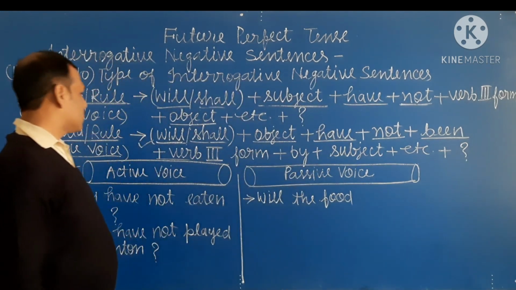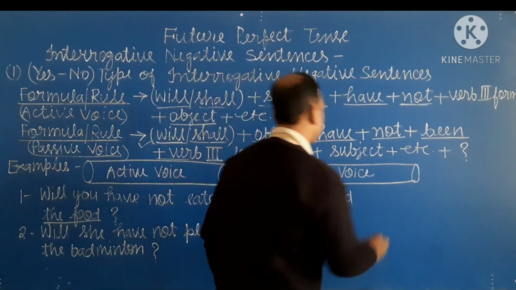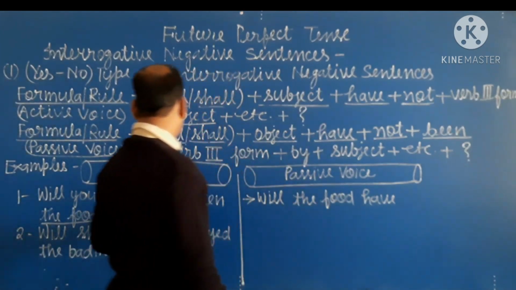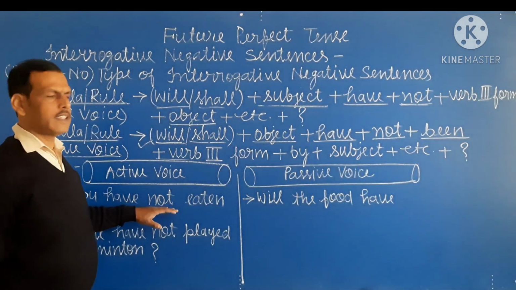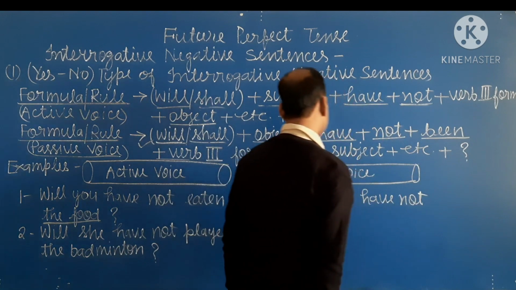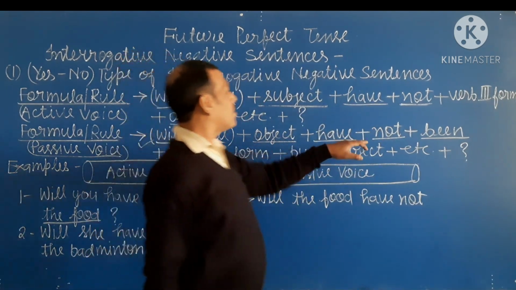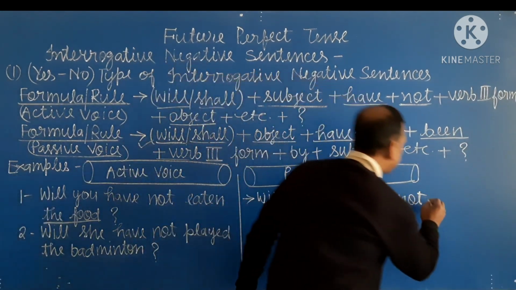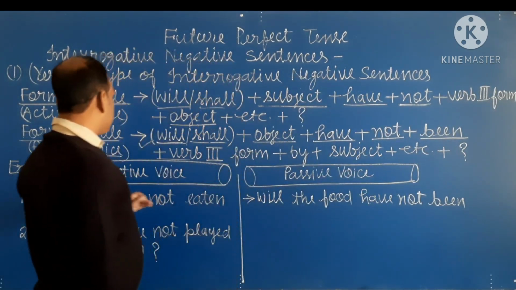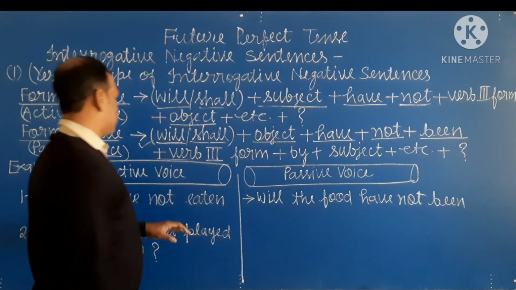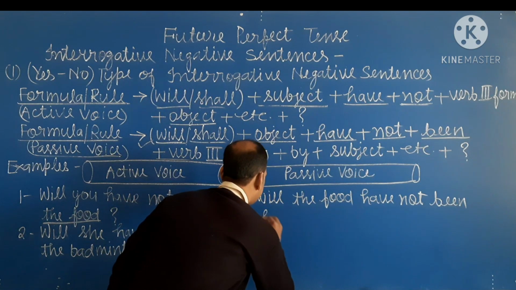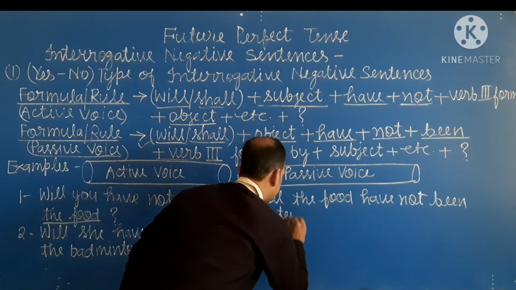The food. Then we write have, then it is a negative sentence, not is there. Therefore, we write not, then been, then we write third form of the verb. Third form of the verb is eaten. Therefore, we write eaten.